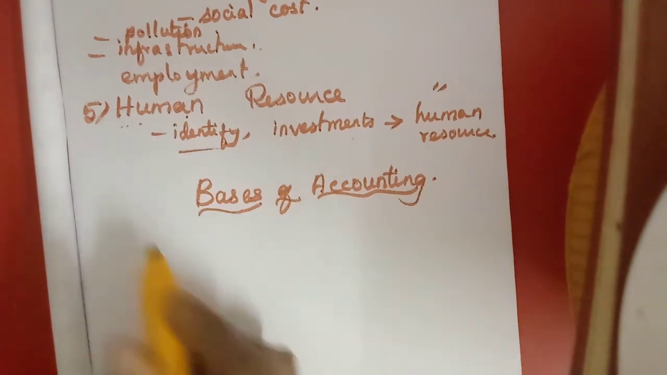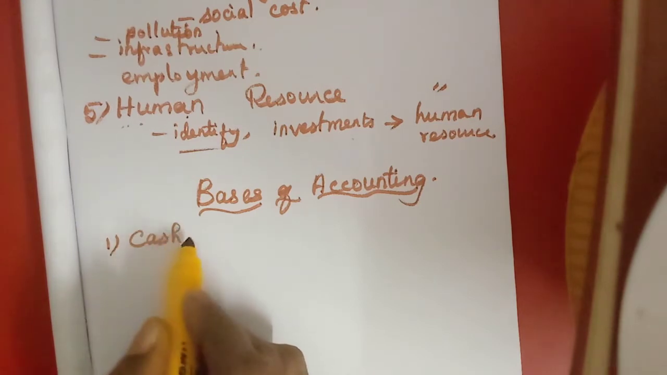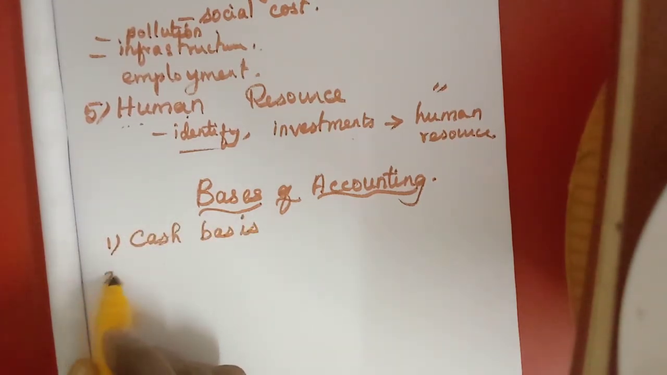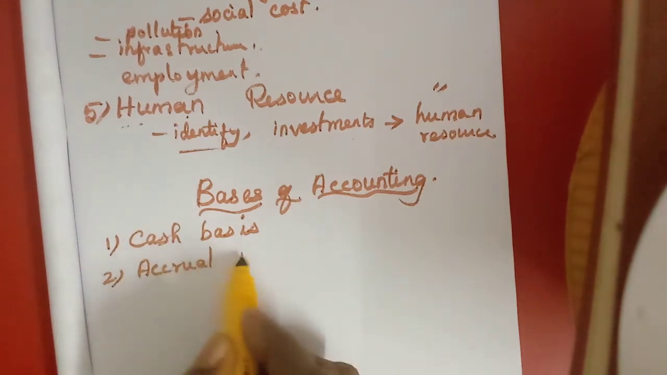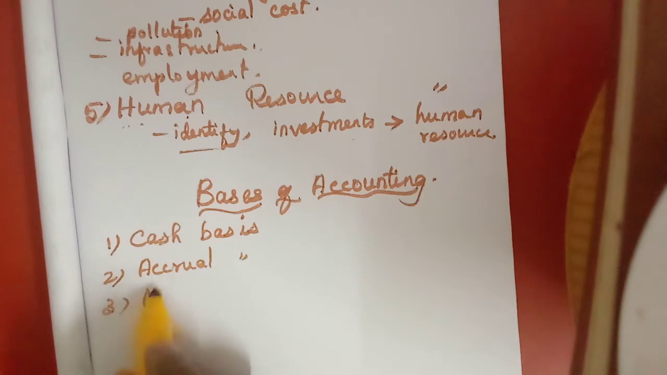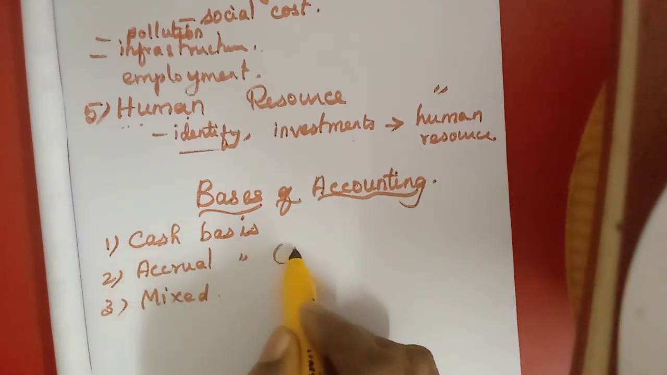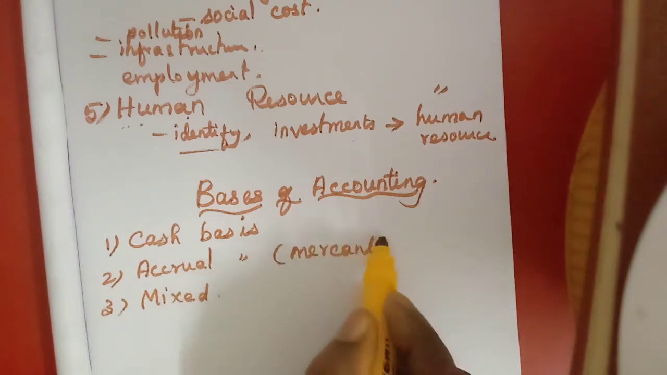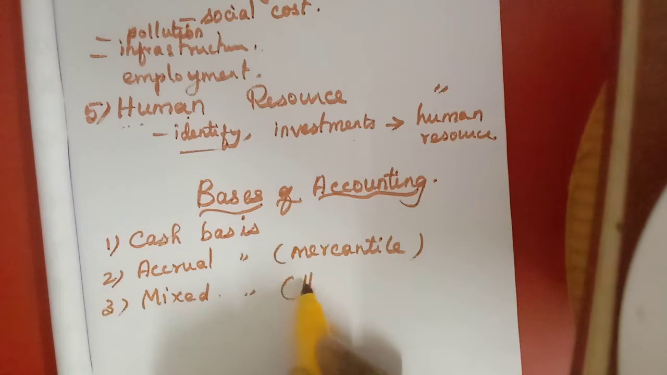Here there are 3 bases. First one, cash basis, on which basis we have to enter the transactions. Second one, accrual basis. Third one, mixed basis. Here this accrual basis is also called mercantile basis, and mixed basis is also called hybrid basis.